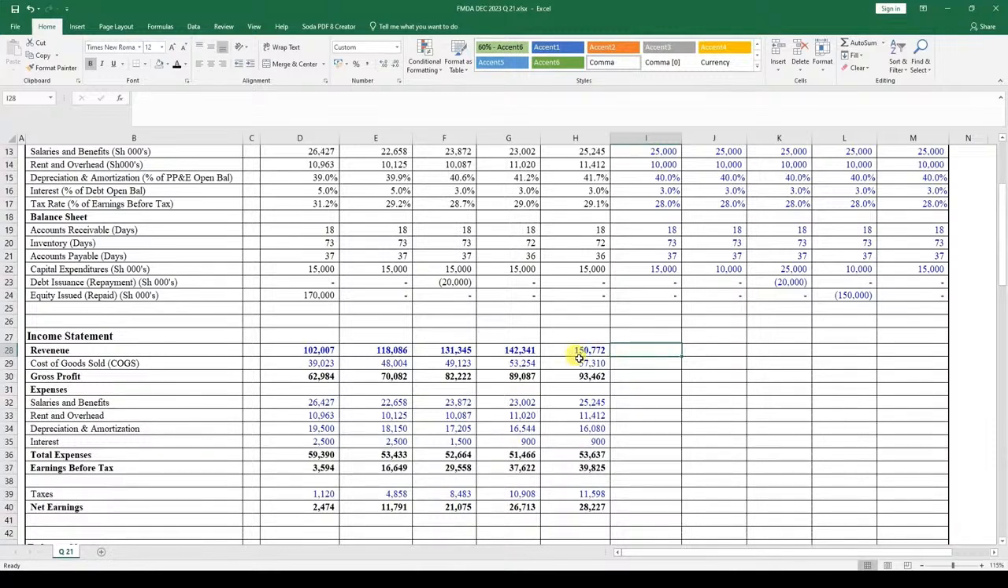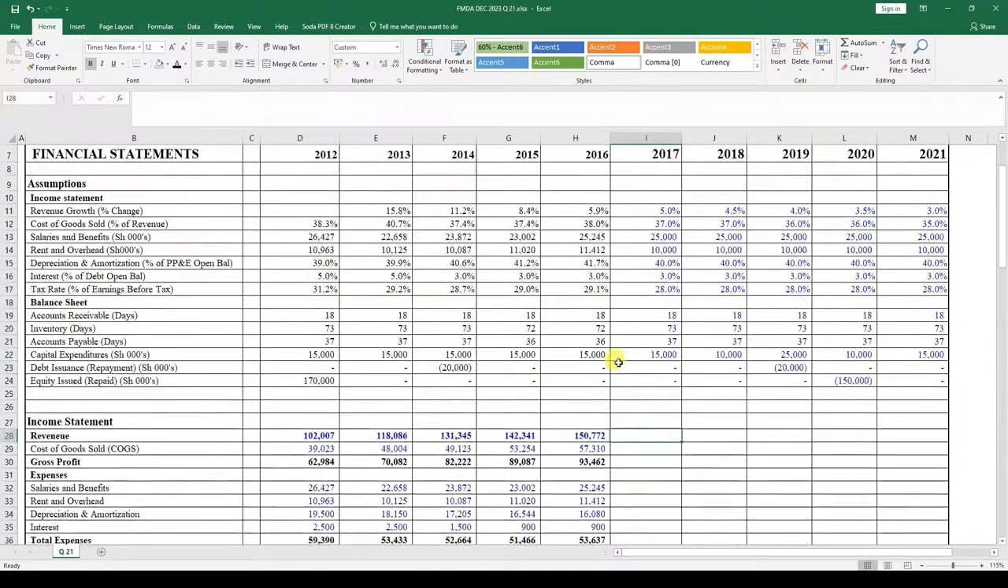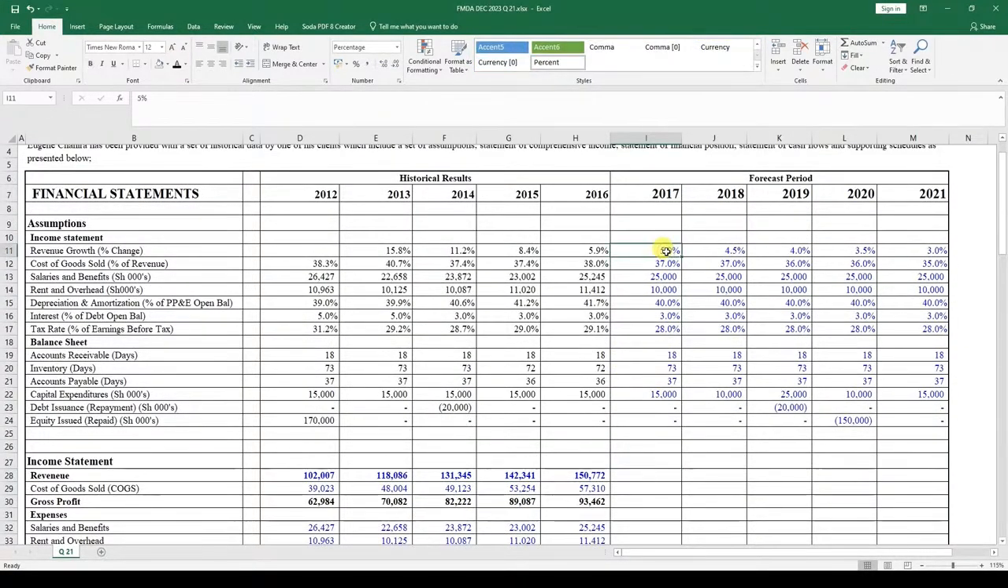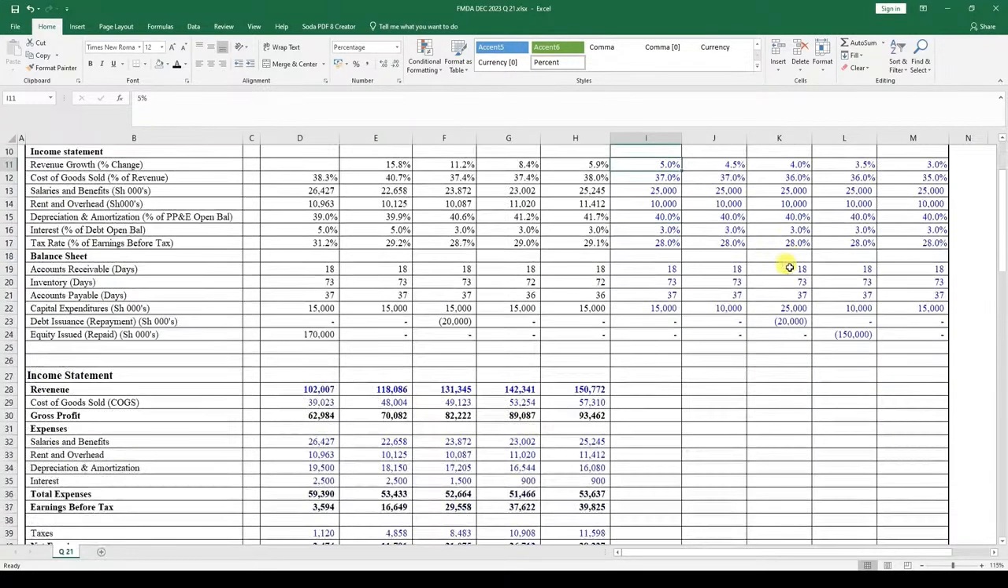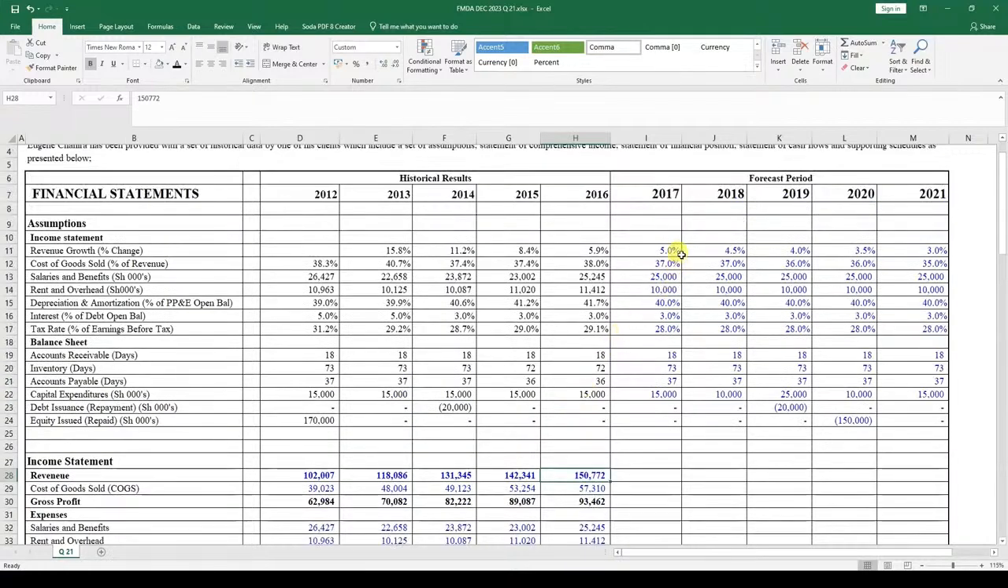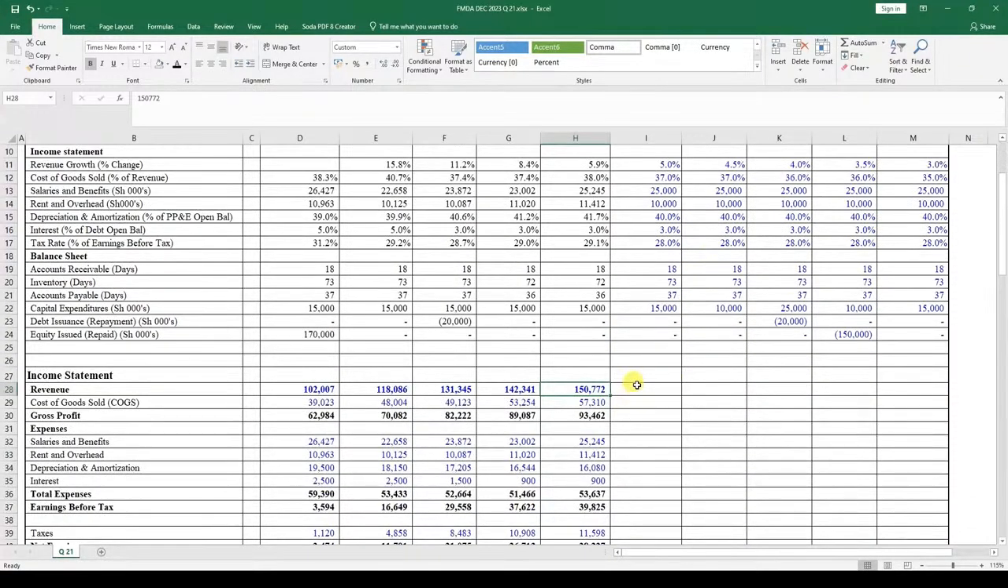So the revenue, to model revenue, we have been given the revenue growth rate over here. And so we are saying that we are going to assume that the revenue is going to grow at 5% initially, 4.5%, 4%, 3.5%, and 3% in 2021. So we will increase this 150,772 by a factor initially of 5%, 4.5%, and so on and so forth like that. So let's do that together.